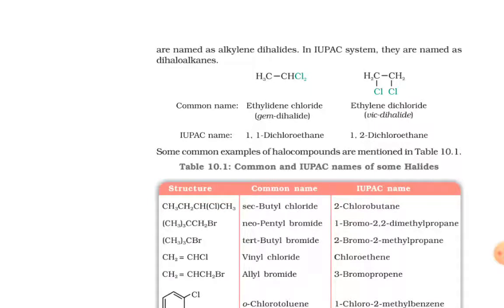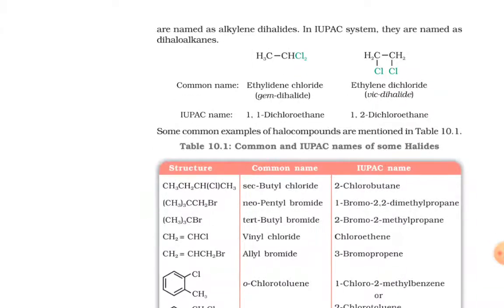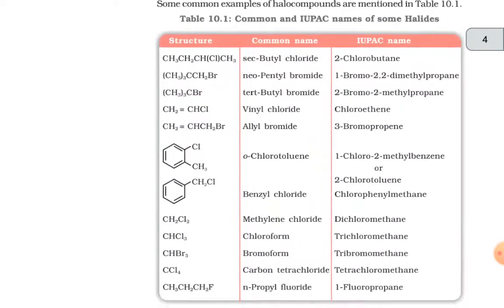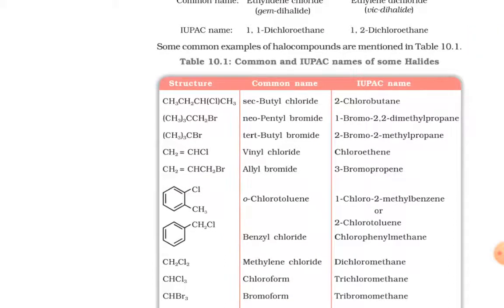First one is CH3CHCl2. The common name of this compound is ethylidene chloride. This is a gem dihalide. Then second one is CH2Cl-CH2Cl, that is ethylene dichloride, which is a vicinal dihalide. Then Table 10.1: common and IUPAC names of some halides.